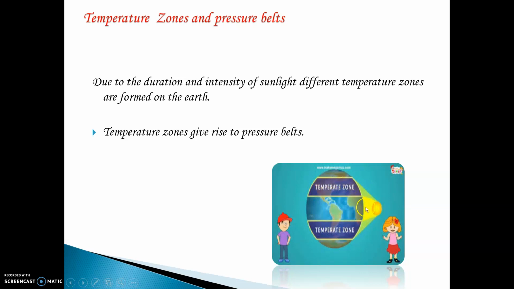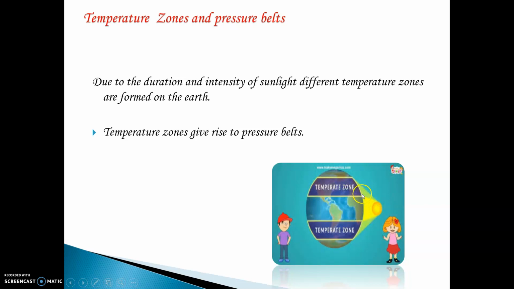This is our earth, this is our sun. You will see two types of shadows shown over here, dark shadow and light shadow. What it signifies is that the earth rotates, and the sun rises in the east and sets in the west. That means these areas get direct sunlight. That is the dark shadow. These areas where you have the dark shadow get direct sunlight. Therefore, it is extremely hot. Temperature is very, very hot in the areas which get direct sunlight.